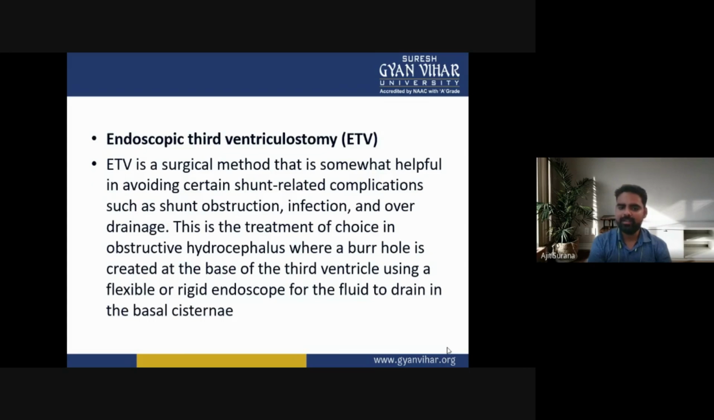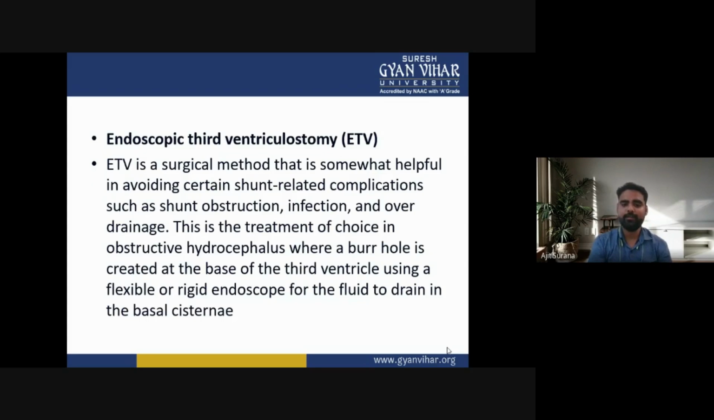Where a burr hole is created at the base of the third ventricle using a flexible or rigid endoscope for the fluid to drain in the basal system. So, endoscopic third ventriculostomy, or ETV, is a surgical method. It is helpful in avoiding certain types of shunt-related complications such as shunt obstruction, infection, and over drainage.